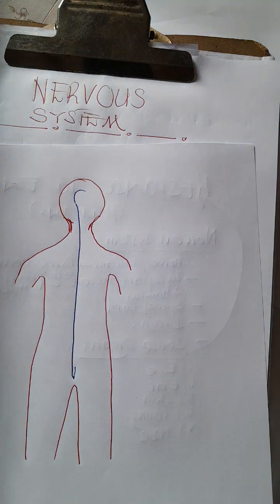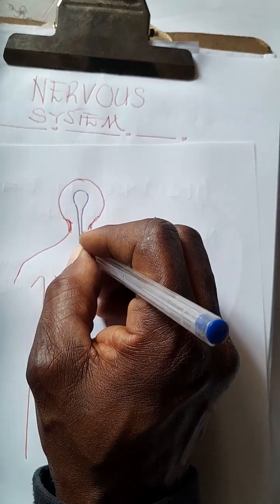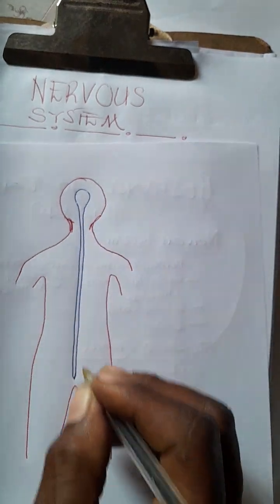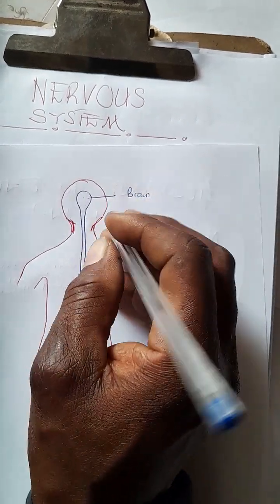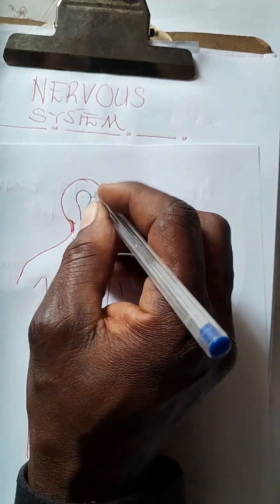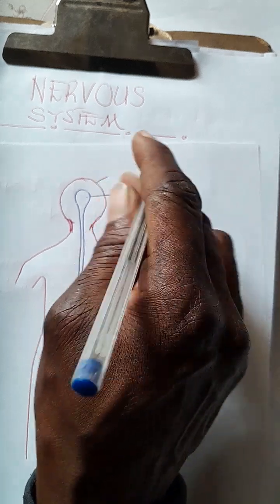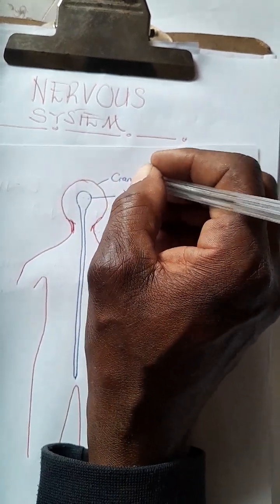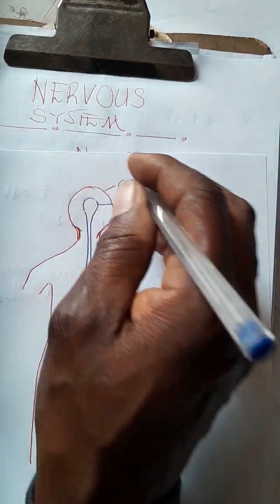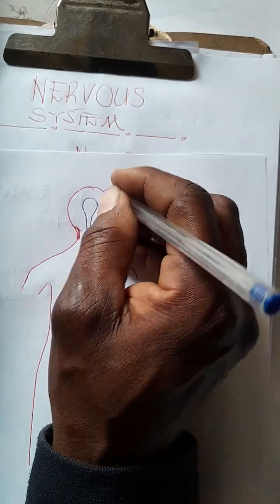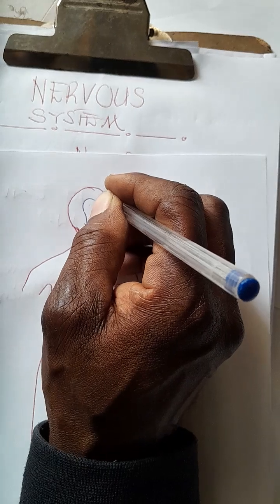Now here, the brain is housed in the skull. This is the cranium. The cranium is the upper part of your skull where the brain is located. So this cranium protects the brain inside.